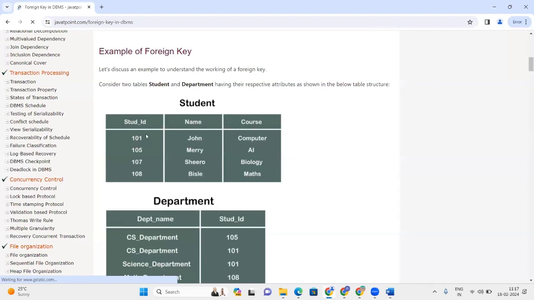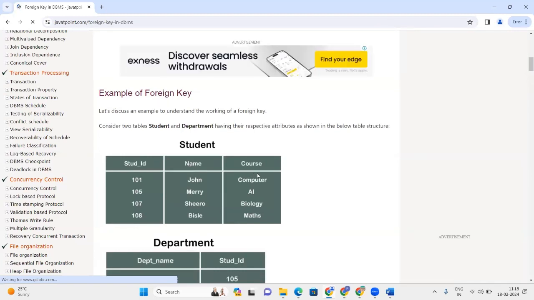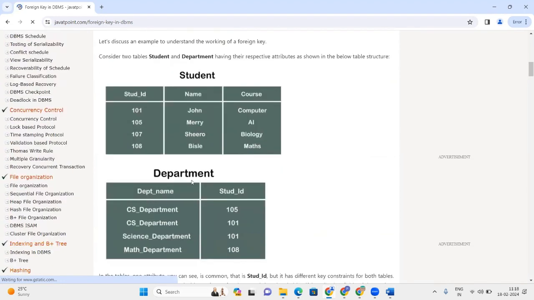This primary key can never be the same for two rows. Name can be the same; another person can have the same name John, and he might take the course computer, but his student ID will differ. All the non-key column values for two rows can be the same, but the primary key value for two rows can never be the same. Here is a department.